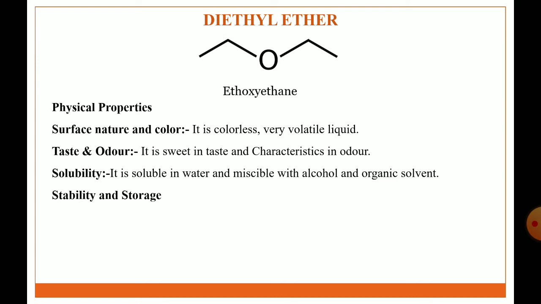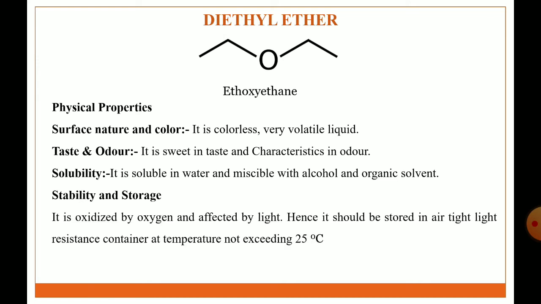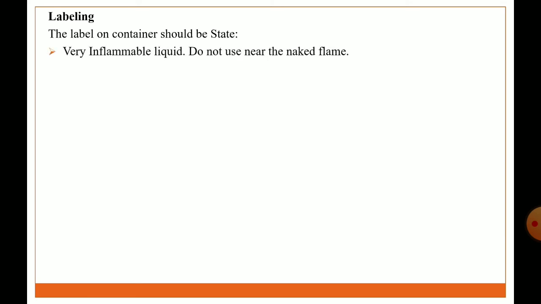Stability and storage condition: it is oxidized by oxygen and affected by light. Hence it is stored in an airtight, light resistant container at a temperature not exceeding 25 degrees Celsius. Labeling: the label on the container should state very inflammable liquid, do not use near a naked flame. The name and proportion of any stabilizer added should be mentioned on the label.